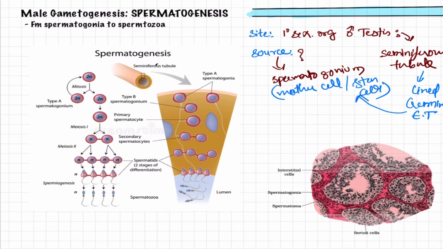After releasing into the lumen, how they are passed outside the body via different ducts, I have clearly given all the idea and the concept in my previous class of anatomy of testes. Please go and watch. So let us move to our next slide.